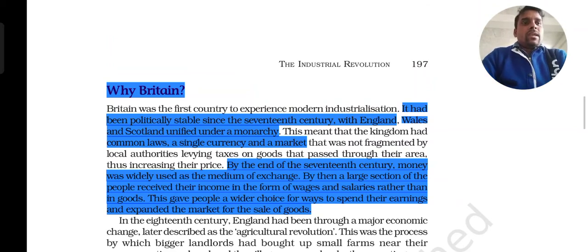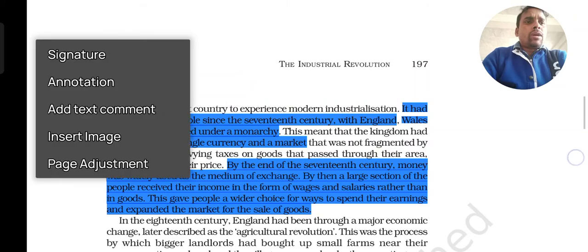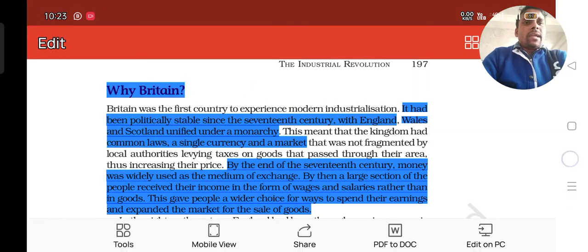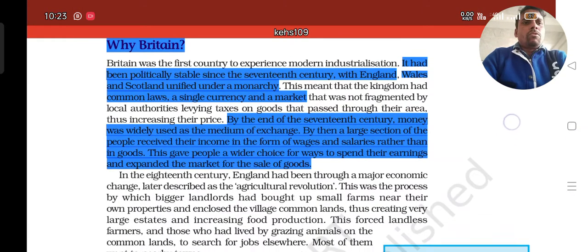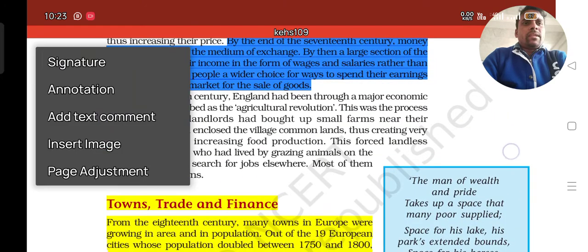Slowly people also started agricultural work, and from there also they got more and more benefit.